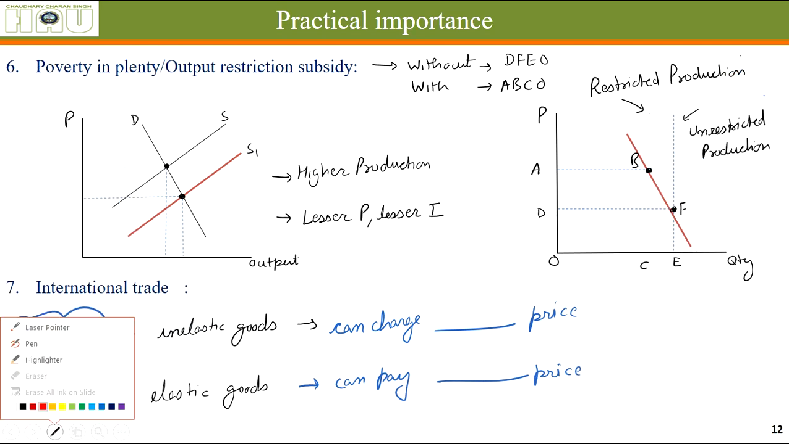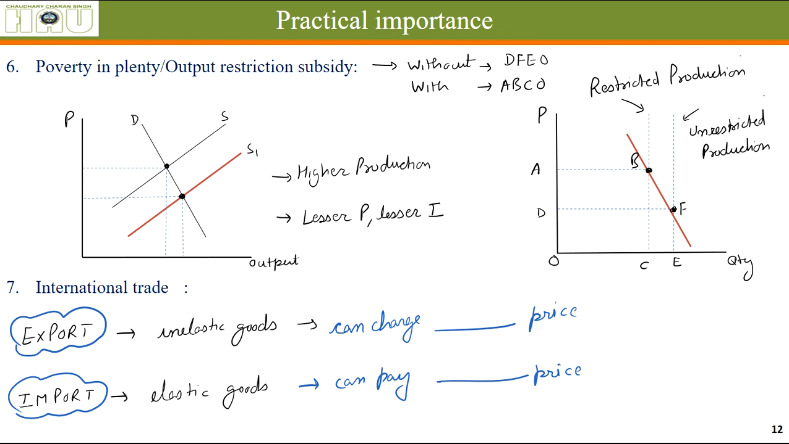This is also a very important and practical example. Poverty in plenty. That means when this is, let's say, the output of the previous year of wheat, or let's say not wheat, cucumber.